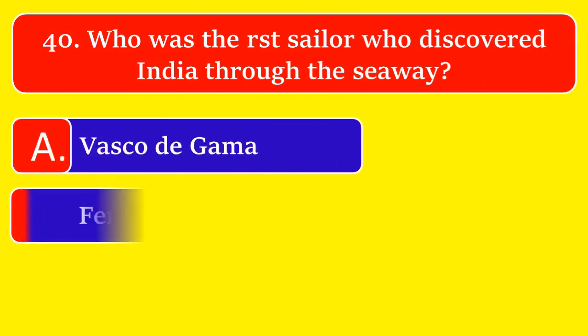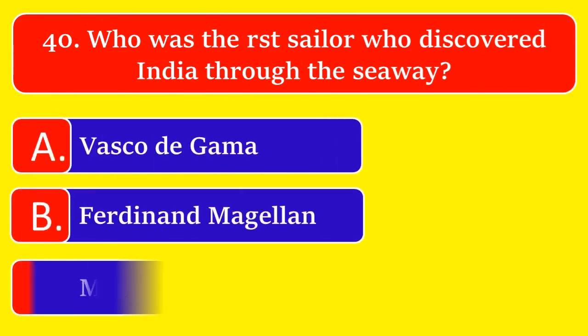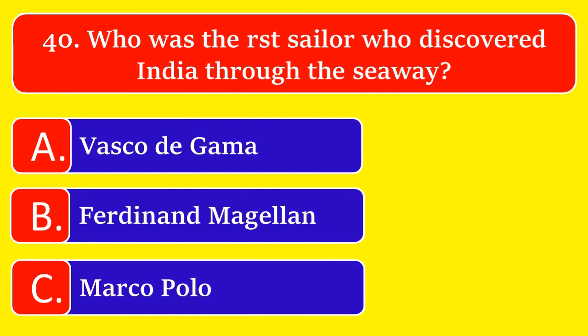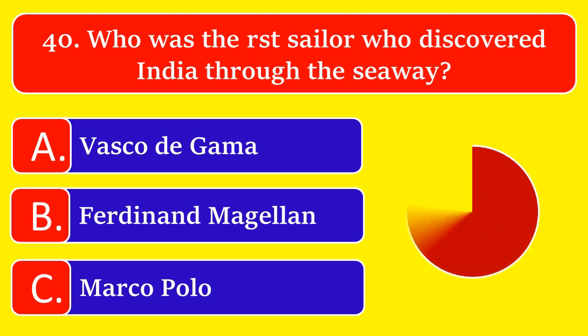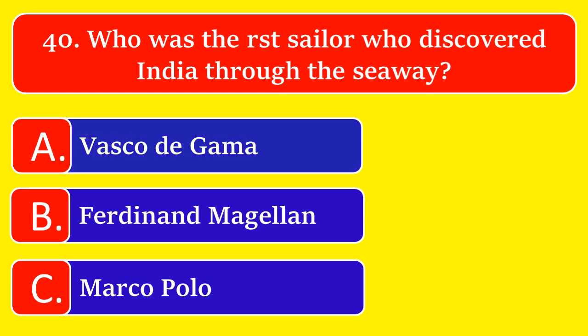Who was the first sailor who discovered India through the sea way? Option A Vasco da Gama, or option B Ferdinand Magellan, or option C Marco Polo. The great answer is option A Vasco da Gama.